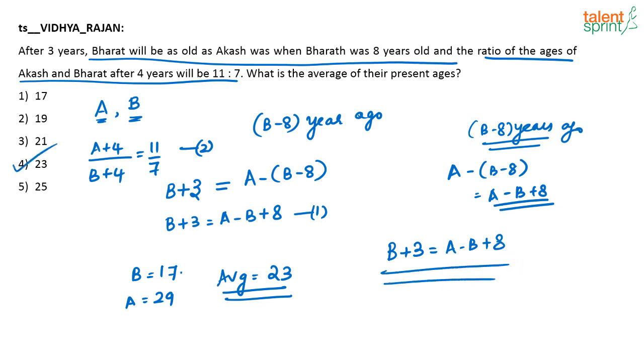So the correct answer here will be 23. I am not doing the equation solving part, it's very easy. The part of the question that you need to understand, or where I am sure you will have confusion, is this part, and I hope that is clear now. Very good question, Vidya. Thanks for posting it. I am sure it will be helpful for your friends as well.